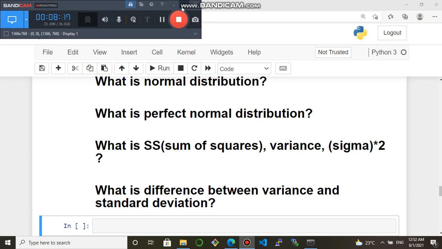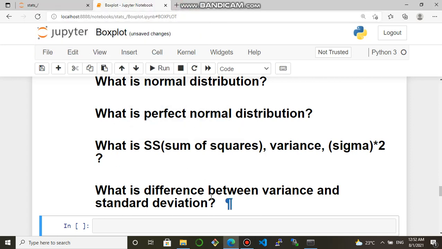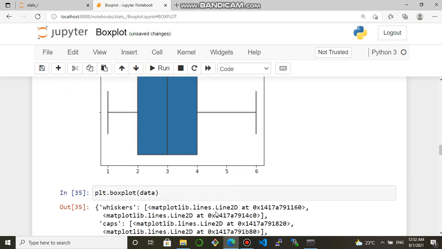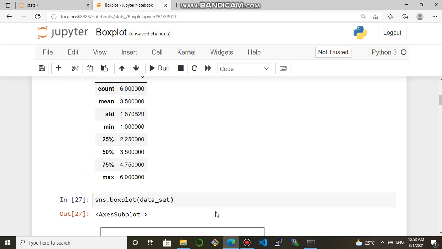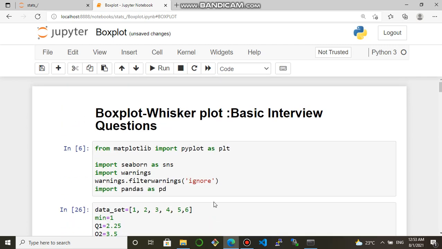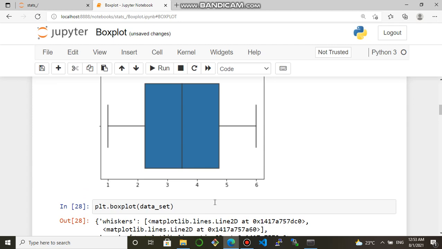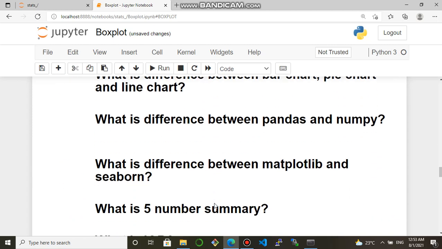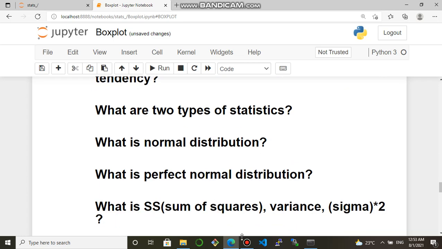So these are frequently asked statistics questions if you appear for data science interviews. I hope this will help you to get acquainted with basic questions and answers.